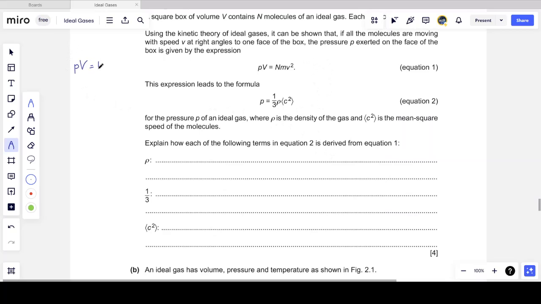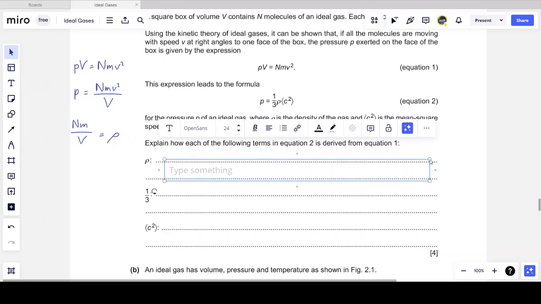So PV is equal to Nmv squared, which means P becomes Nm little v squared over big V. The number of molecules and the mass of an individual molecule gives the total mass. Total mass divided by total volume is density. Notice how my P is upright, but my rho is a bit more slanted. Don't confuse the two. As you can see, they're both in the same equation, so you have to make sure they look different. So the first one's easy to state where it comes from.